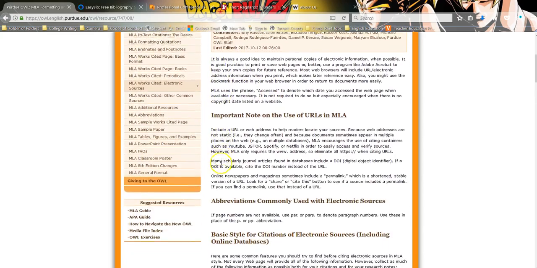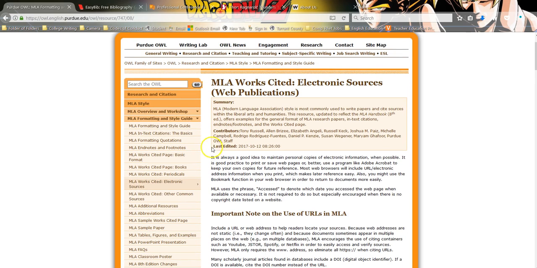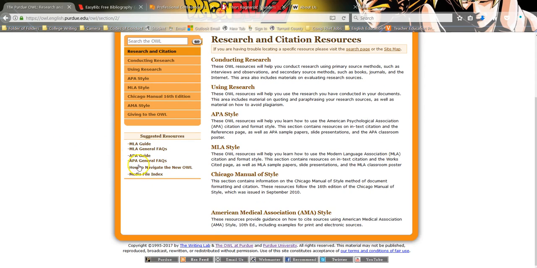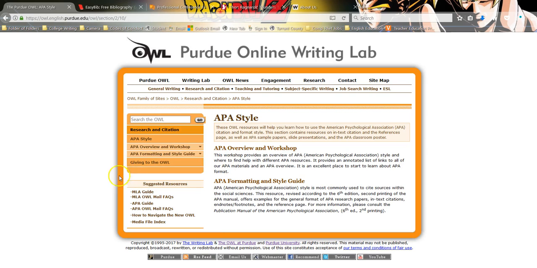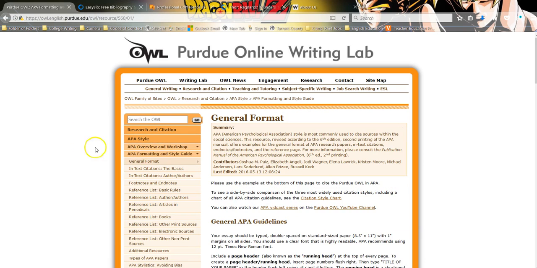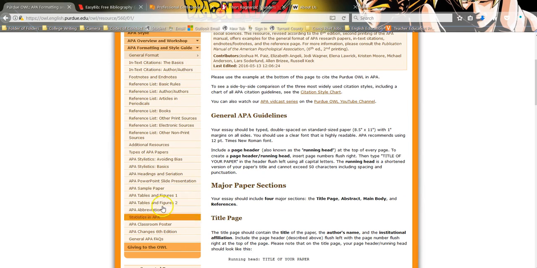For those of you watching this for the Capstone course, all you have to do to swap over to APA citation style is click right here, where it says Research and Citation, which takes you back to this page, and it's got the APA guide here to kind of walk you through it. This also helps out not only the Capstone people, but also those of you taking, say, a dual enrollment history or government or something of the sort, because only English, excuse me, uses MLA citation style for the most part. It's kind of discipline specific.